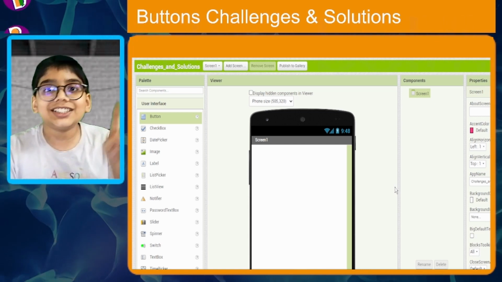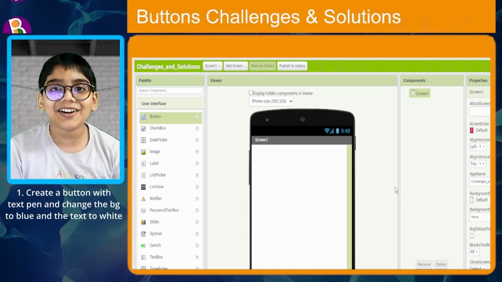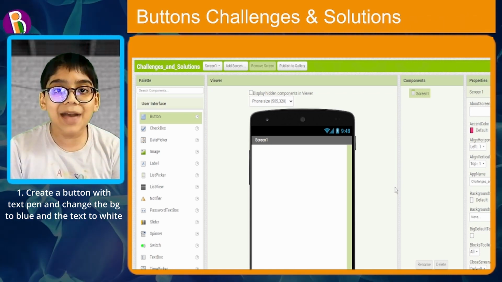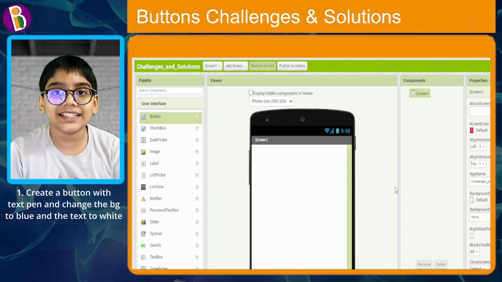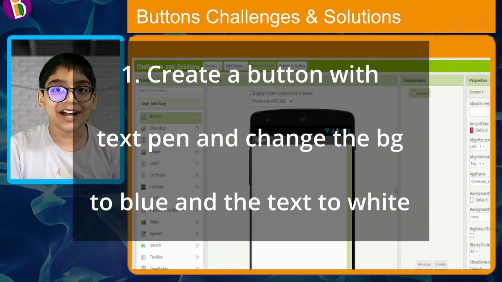The first challenge that you need to do is you need to add a button, change the background color of it to blue, type pen in the text option and then change the text color of it to white. I'm gonna give you 10 seconds to do that.